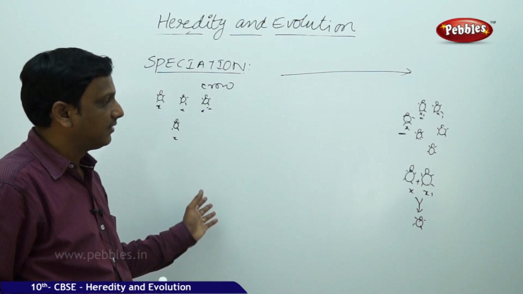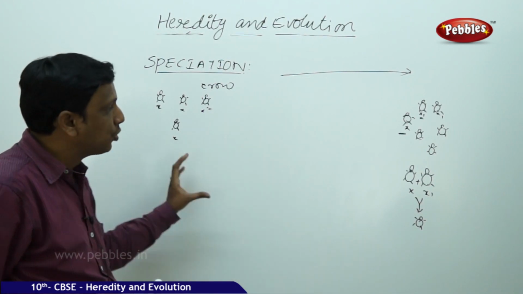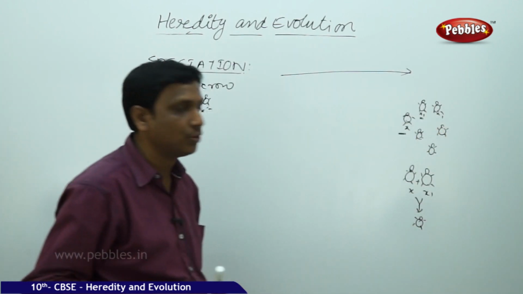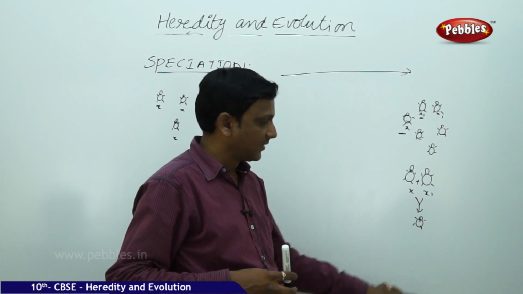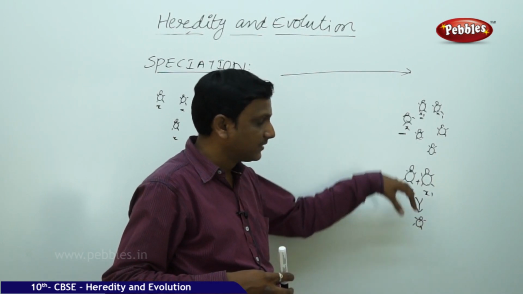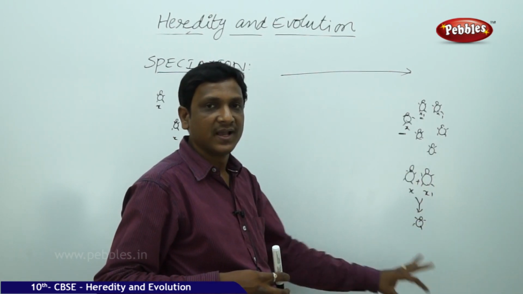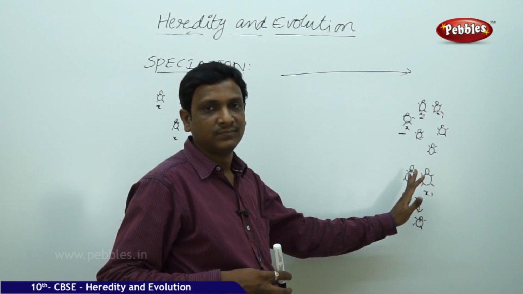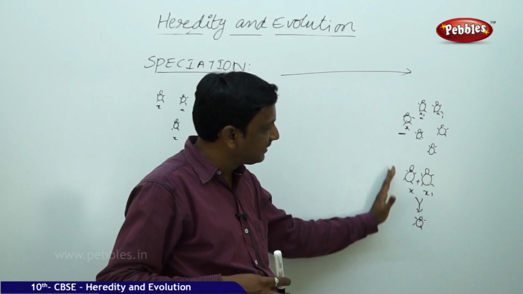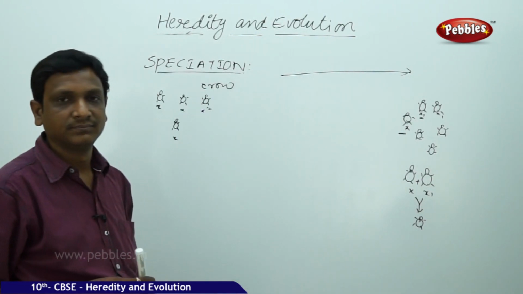So this beetle is isolated. New genes are introduced into this X1 group. So it leads to variations, and the gene flow has brought some new genes here. So here it will develop its population.